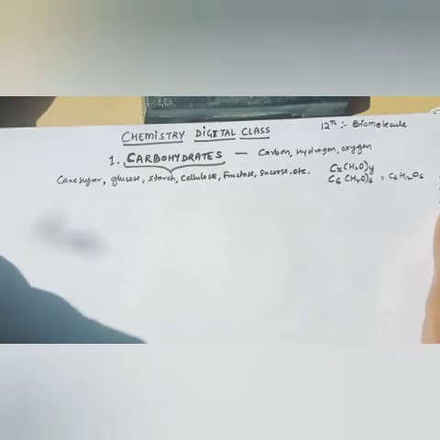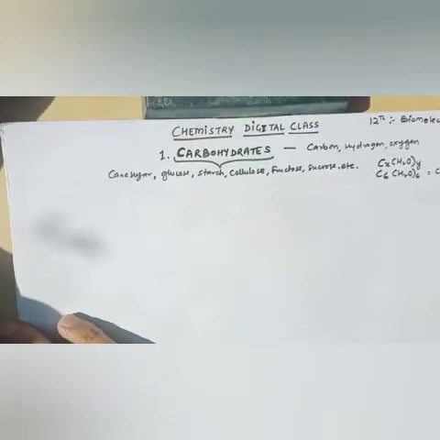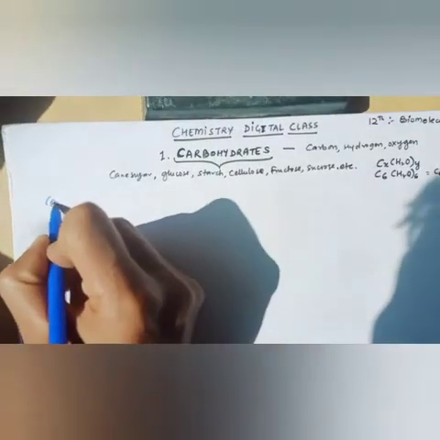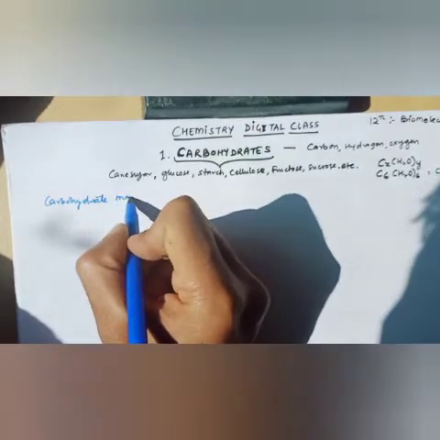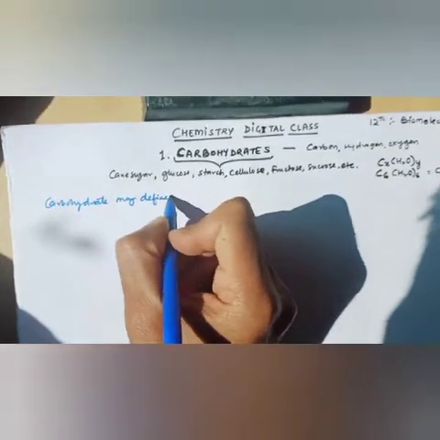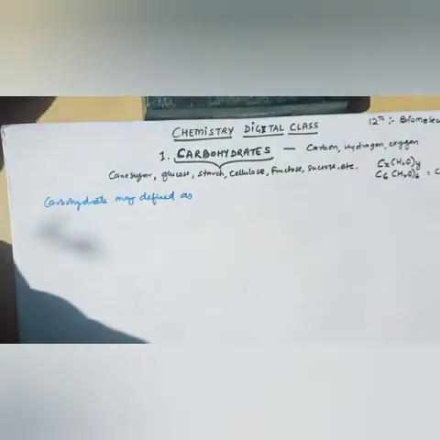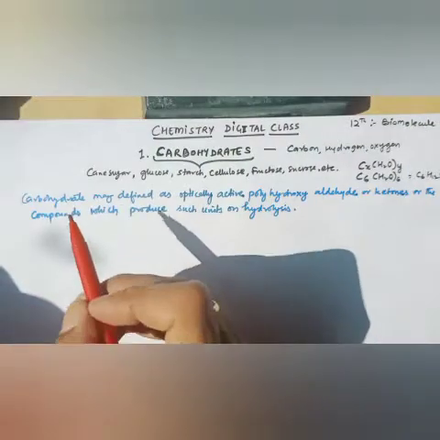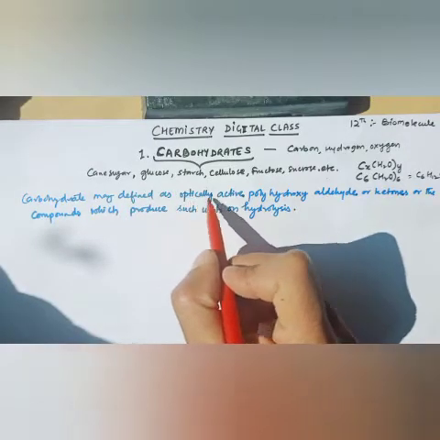And if I tell about the definition, carbohydrates may be defined as optically active polyhydroxy aldehydes or ketones. So according to this definition, carbohydrate may be defined as optically active.